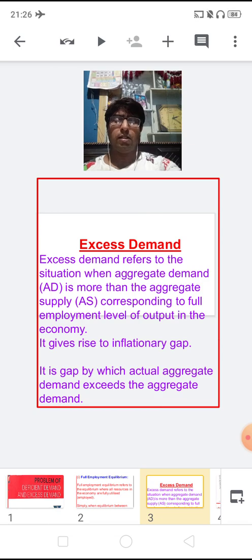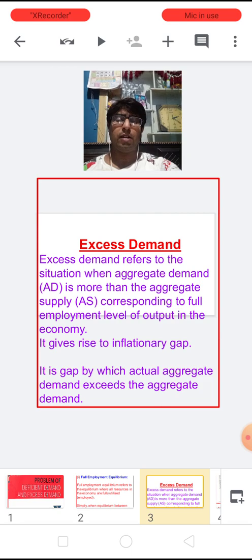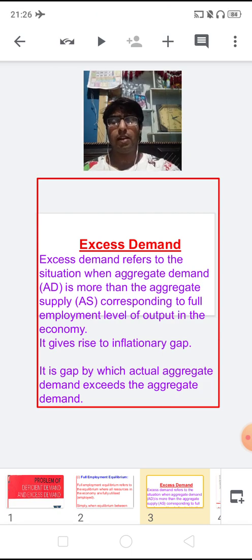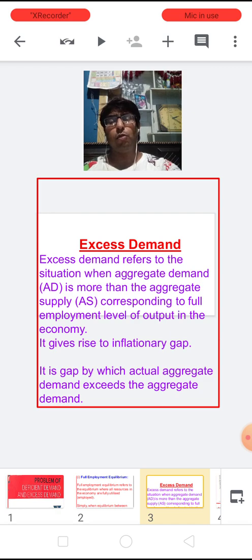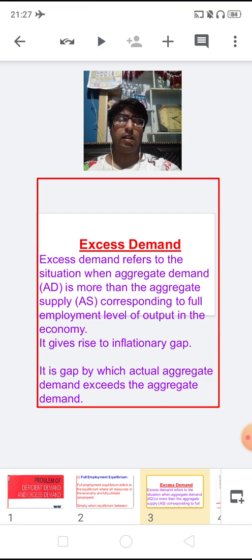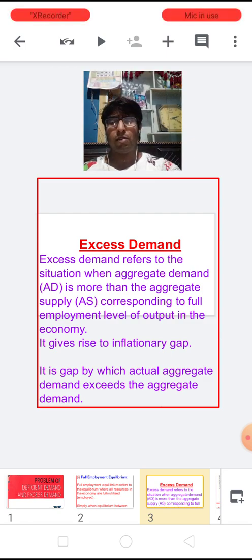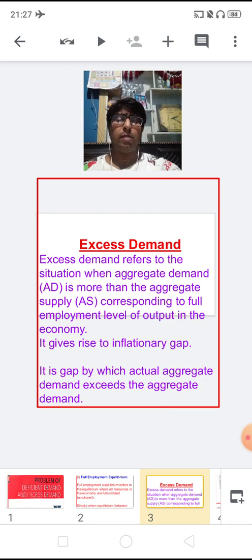Now children, let us learn the next concept, that is excess demand. Now excess demand refers to a situation where aggregate demand, in short AD, is more than aggregate supply, AS, corresponding to full employment level of output in an economy, and it gives rise to the inflationary gap. So excess demand refers to the situation where aggregate demand is more than aggregate supply corresponding to full level of employment in an economy.